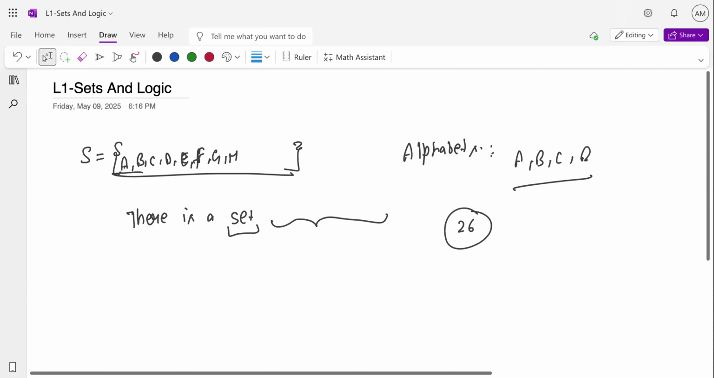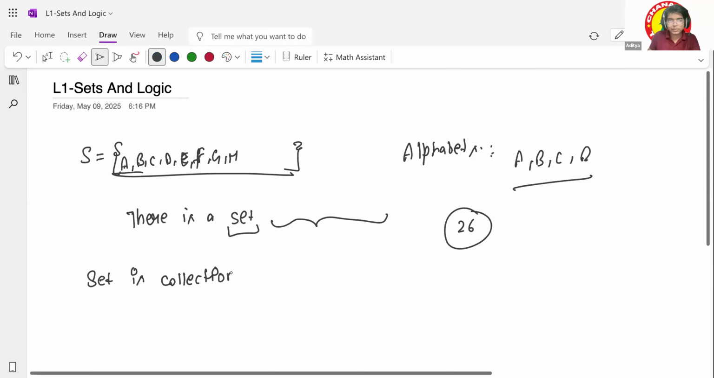So if I have to give a better definition, a set is nothing but a well-defined collection of distinct objects. Clear? Yes, sir. Or better, okay, leave it. A set is a well-defined collection of objects.